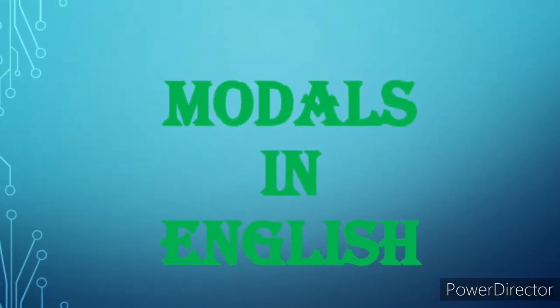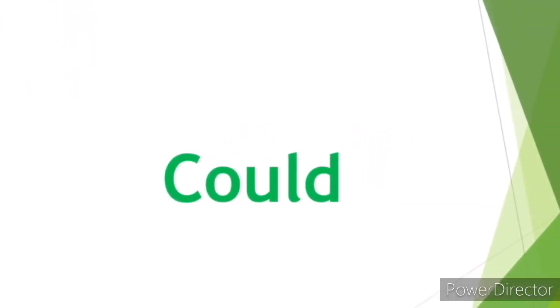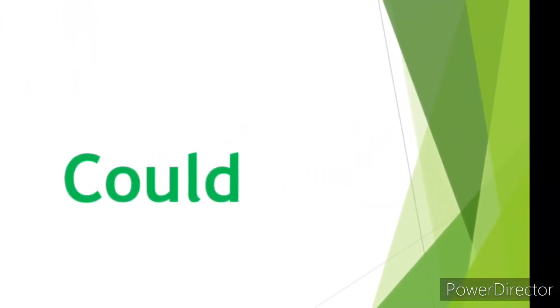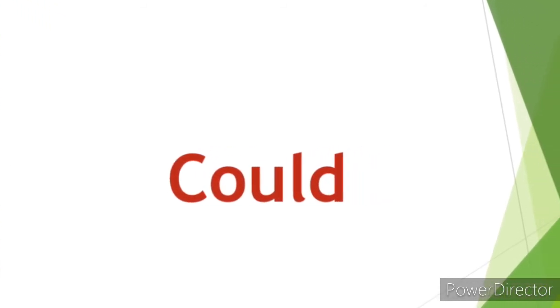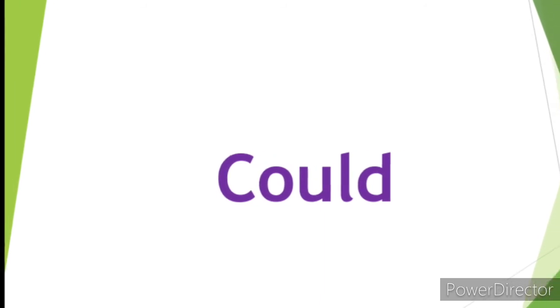Now, ninth model is could. So, could is past form of can modal. Now, could is used for three purposes. First is ability in past. Second purpose is permission. Third is possibility. Let us take one by one.